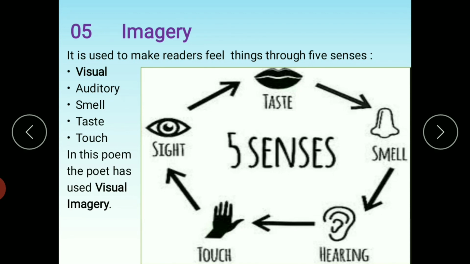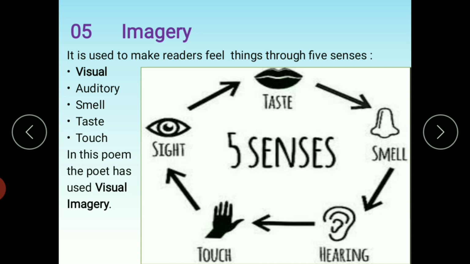Imagery is used to make readers feel things through the five senses. When you start imagining something, the poet has created imagery. Like when the poet has started telling us how he has visited that site and the beautiful and golden daffodils, the picture is actually made in our mind. How did the daffodils look? So this picture that the poet has created is called imagery. There are five types of imagery: visual, auditory, smell, taste, touch. But in this poem, the poet has used visual imagery.